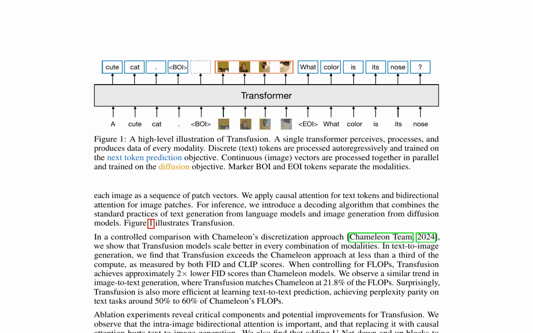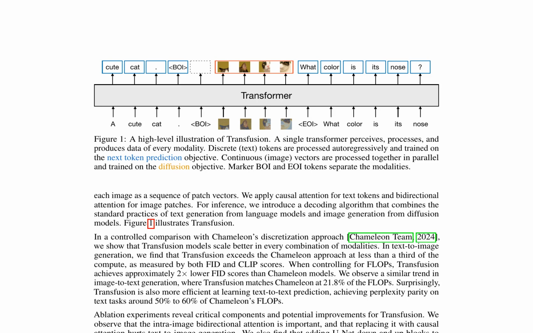Intra-image bidirectional attention is essential, and replacing it with causal attention negatively impacts text-to-image generation. Adding U-Net down and up blocks to encode and decode images allows Transfusion to compress larger image patches with minimal loss to performance, potentially decreasing the serving costs by up to 64 times. Transfusion can generate images at similar quality to other diffusion models.